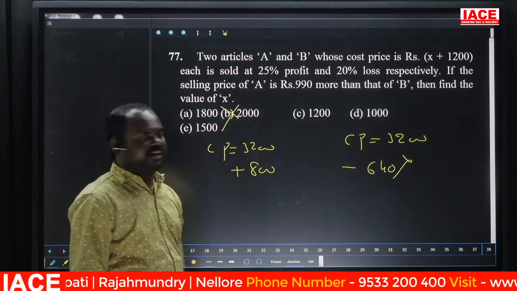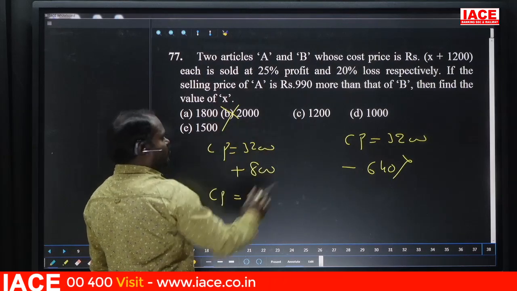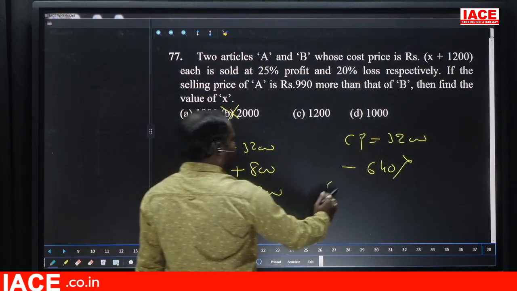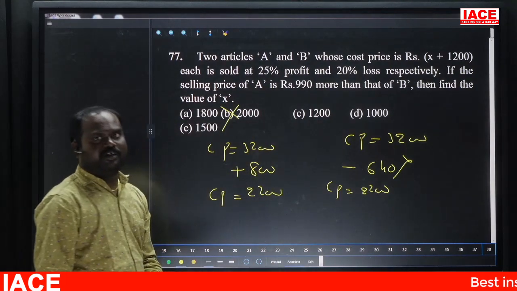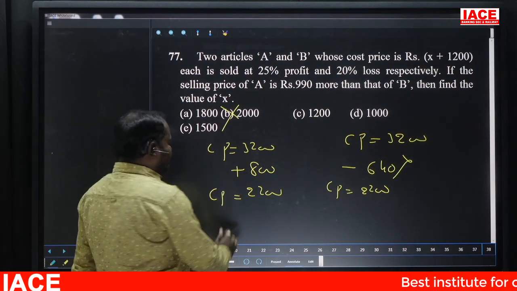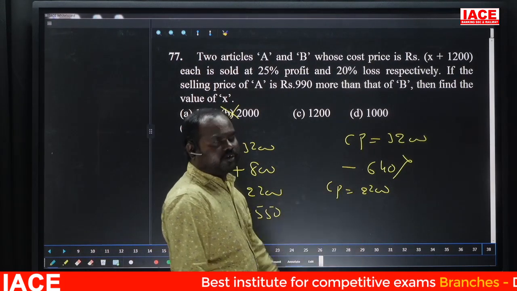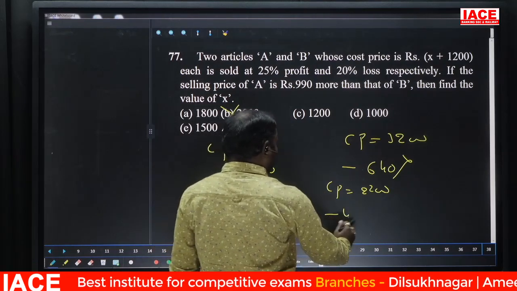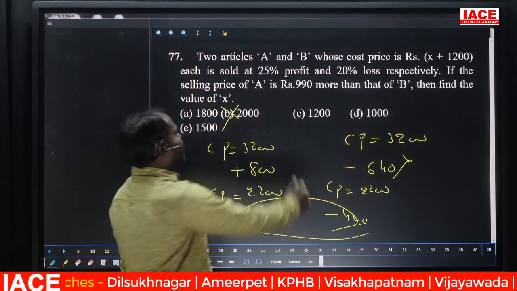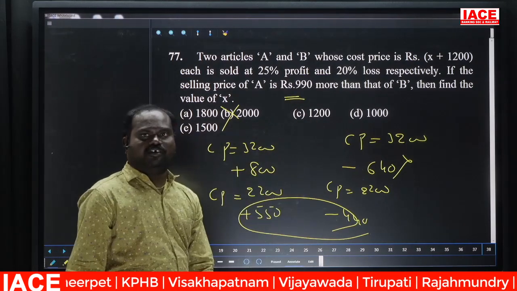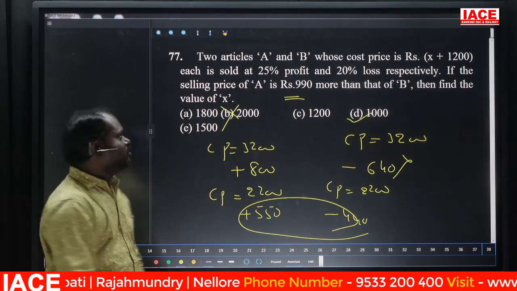Go for option D. As per option D, cost price 1000 plus 1200, 2200. Here also 2200. In the first case, 25% profit, nothing but one fourth. One fourth means 550 profit here. 20% is 220, 220, 440 loss. So combined 990. He is also saying 990 only. So option D is satisfying. If not, go for the next option. Next.